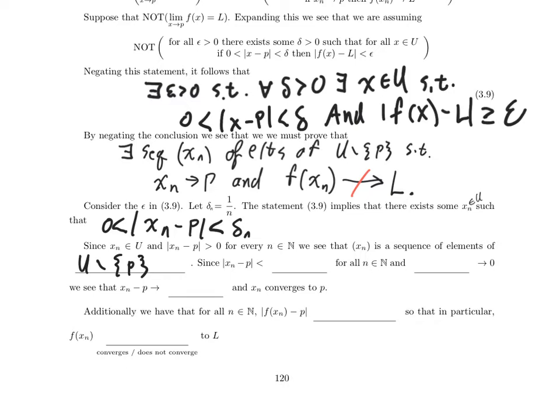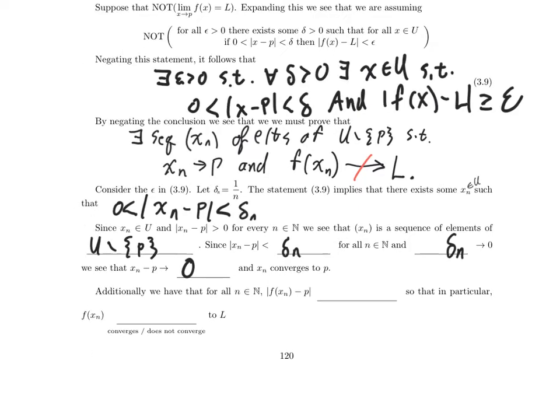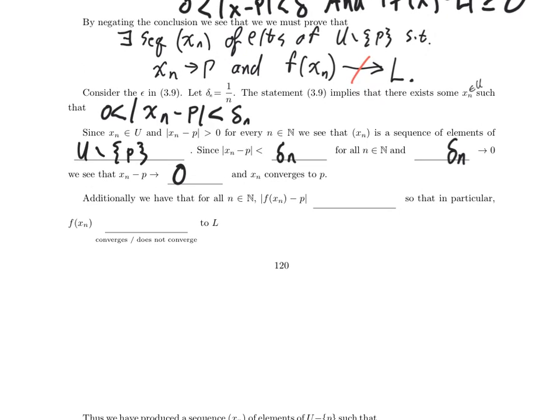On the other hand, xn minus p is less than this number delta n, and delta n converges to 0, so xn minus p converges to 0, so xn itself converges to p. Neat. Next, for each n, we have the absolute value of f of xn minus p is bigger than this fixed number epsilon, which in turn is bigger than 0.